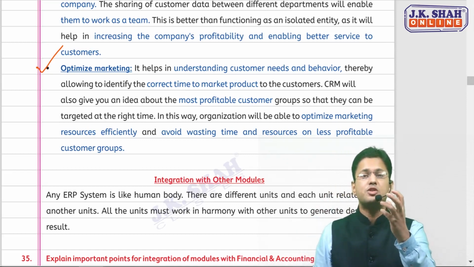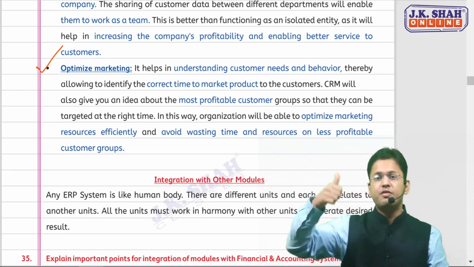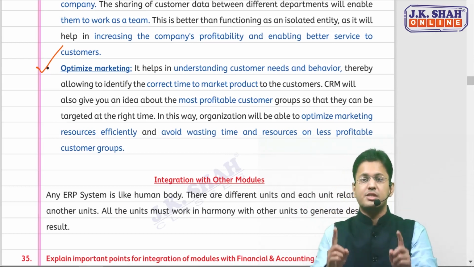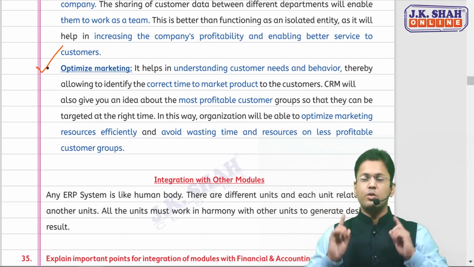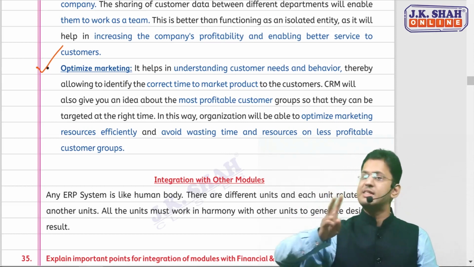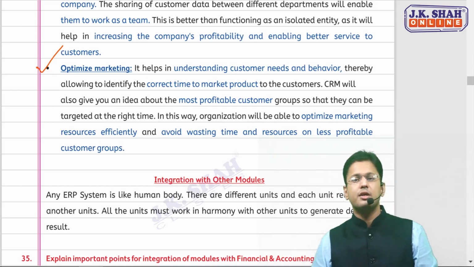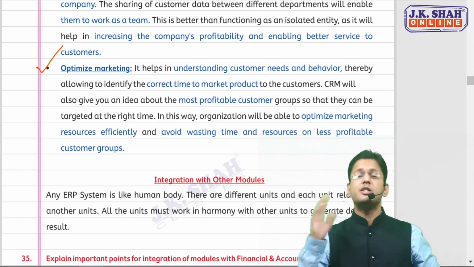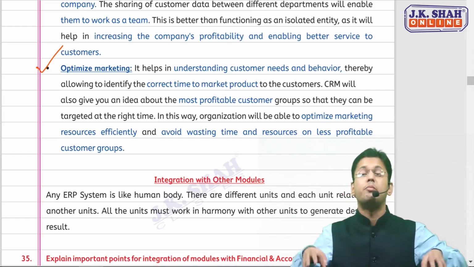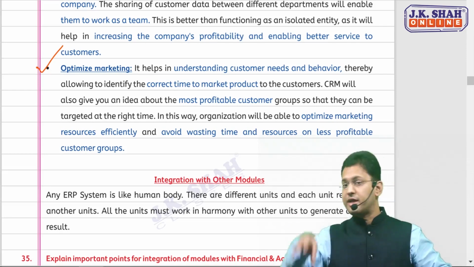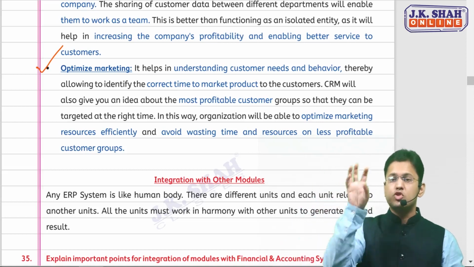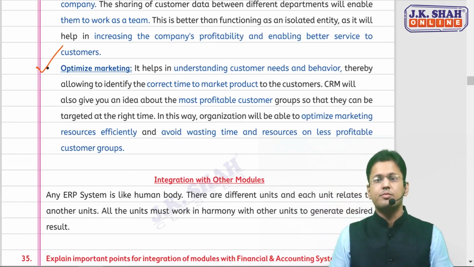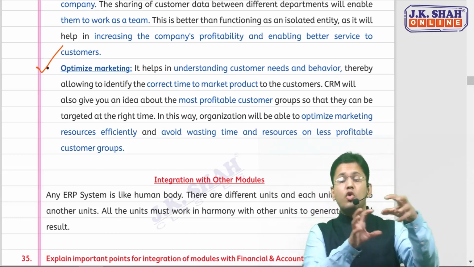What are the benefits of customer relationship management module? The first benefit was that this has improved our customers' relationship with us, customers' loyalty towards us. That will lead to maximizing the selling, whether it be upselling or cross-selling, and that will increase the customer revenue. Internal communication has become better, and our marketing strategies have become optimized. Now we can allocate proper resources to proper groups or customers. This is CRM. And here we end with the modules.